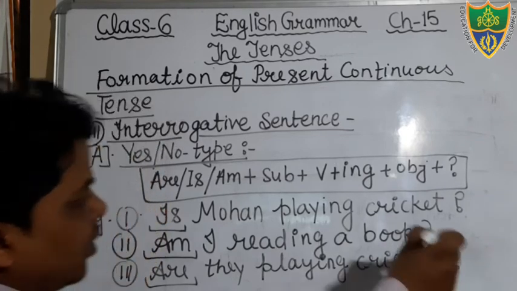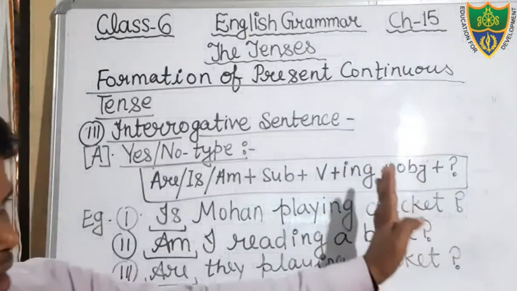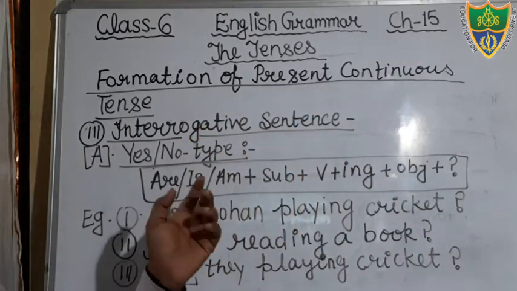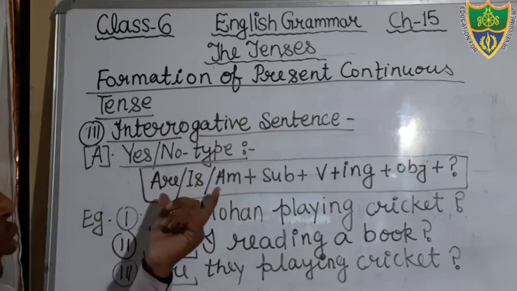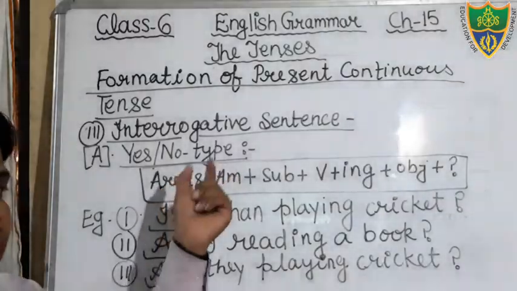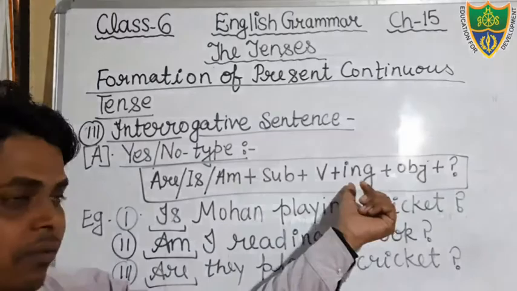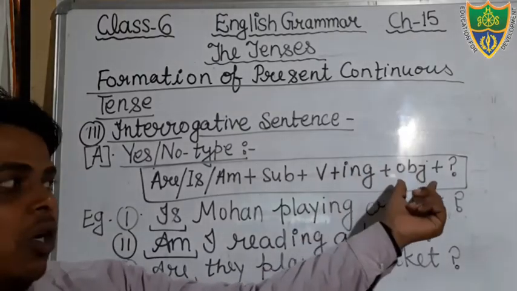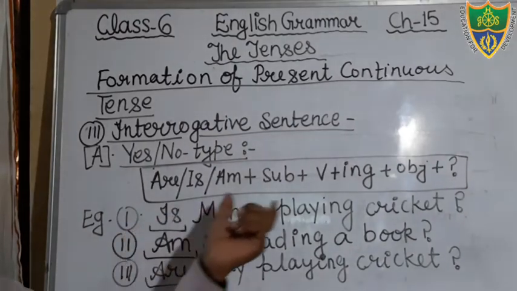And after that, question mark. You can see the sentences, students. Everything is the same. Okay, but in the SNO type interrogative sentence, we will use this structure. In the beginning of the sentence, we will use the helping verb, then after that the subject, then after that the verb. In the verb we will add ing, then after that the object, then after that the question mark. So you can see here, is Mohan playing cricket?